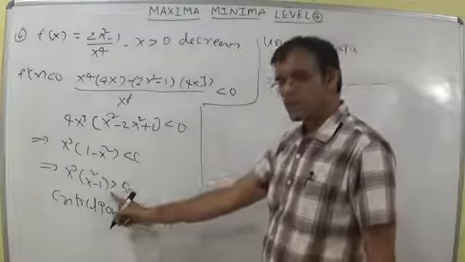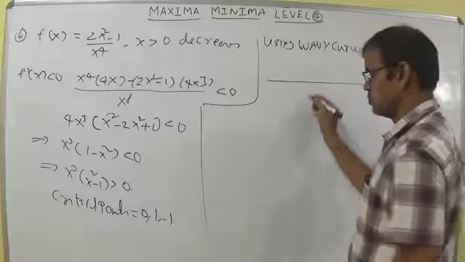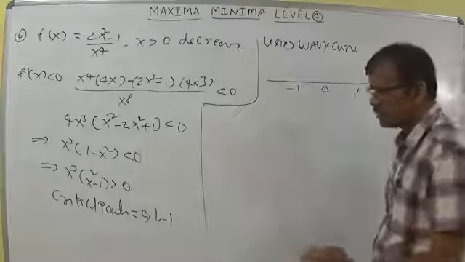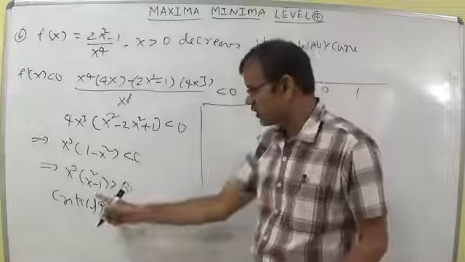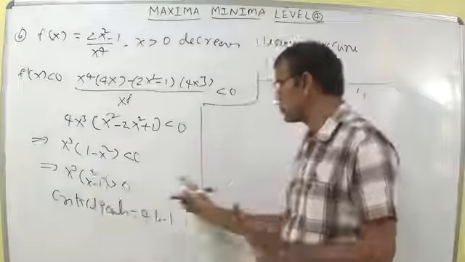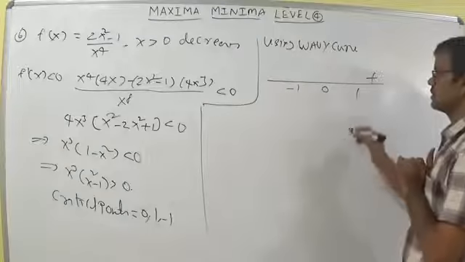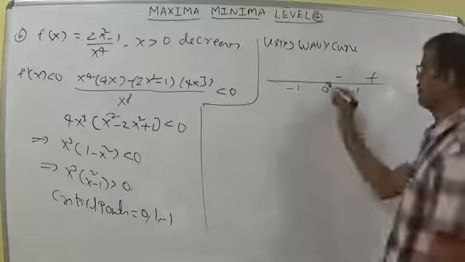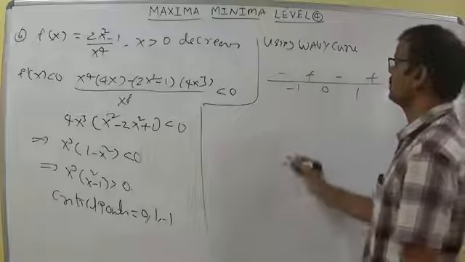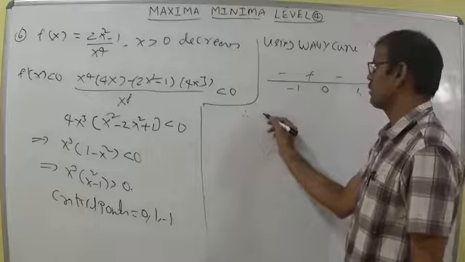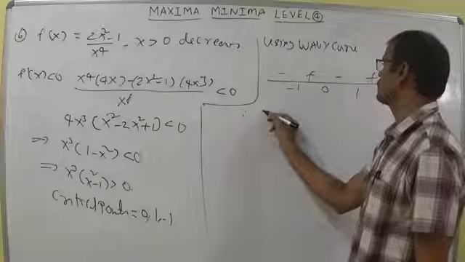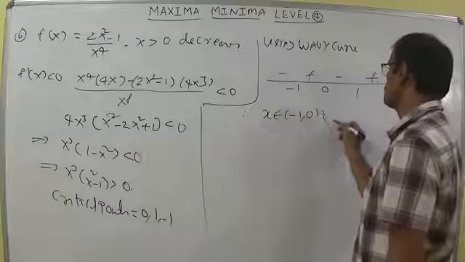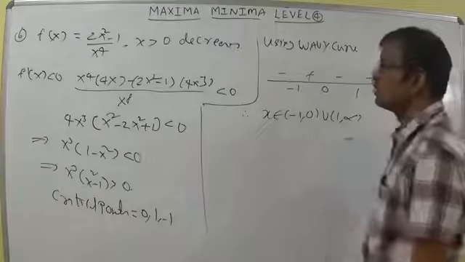To get the result positive, write here minus 1, 0, 1. Positive should be there. If you put 2, greater than 1, 2 square minus 1 is positive. So beyond 1 the result is positive. And between 0 and minus 1, this is negative. This is the rule of the wavy curve. So we can write the interval to get positive: x belongs to minus 1 comma 0 union 1 comma infinity.